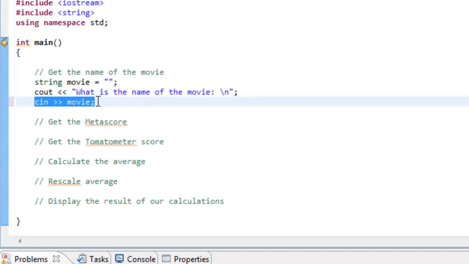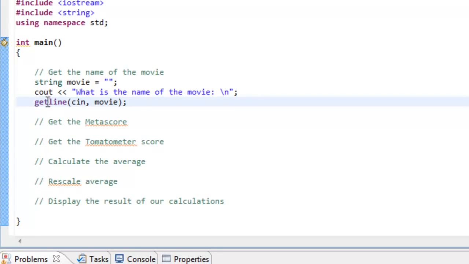And we can make use of a function called the getline function, and that will actually get an entire line. So what we have to do is specify two arguments to this function. The first argument is where we're getting it from. We're going to be getting it from the character input stream, or the keyboard, so we can just say cin. And then where do we want to store it? That's the second argument. The second argument is going to be movie. That's the variable that we've declared previously, and we want to store whatever the name of the movie is into that particular variable. All right, so that's pretty basic.